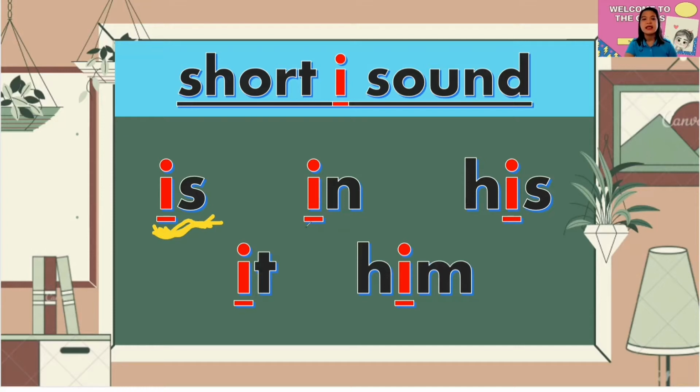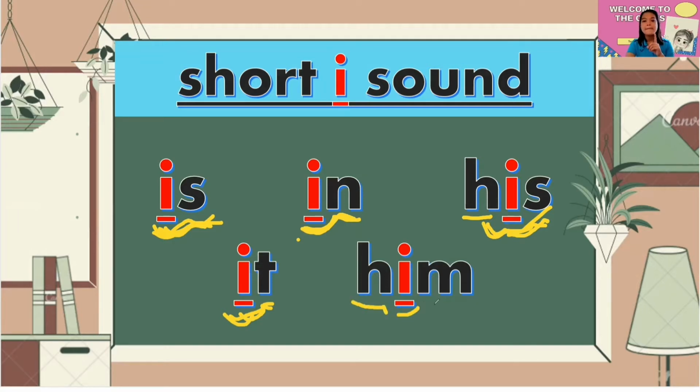Next one is I. In. Again. In. All right. Next one is this one. Eat. Eat. Eat. All right. Next one is I. So we will say "his." Again, his.